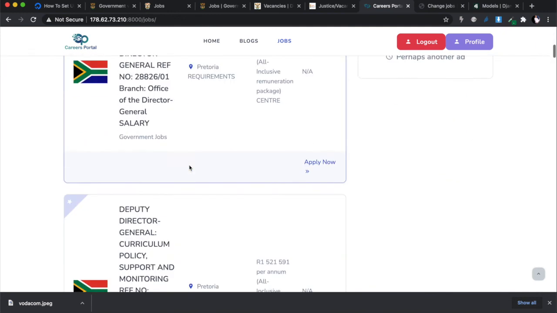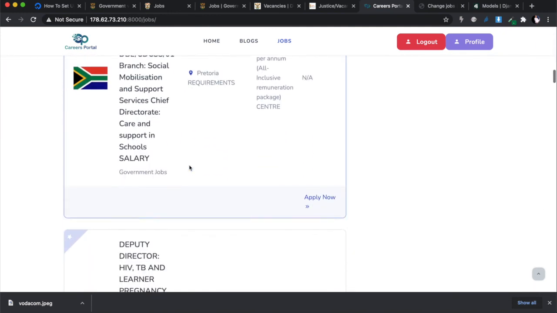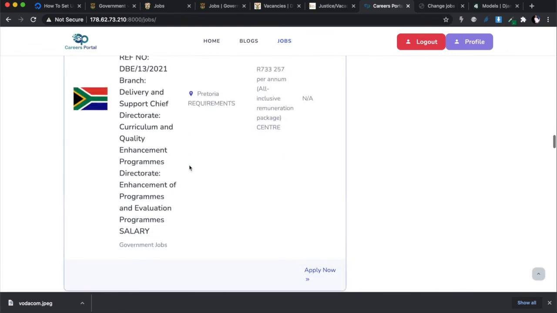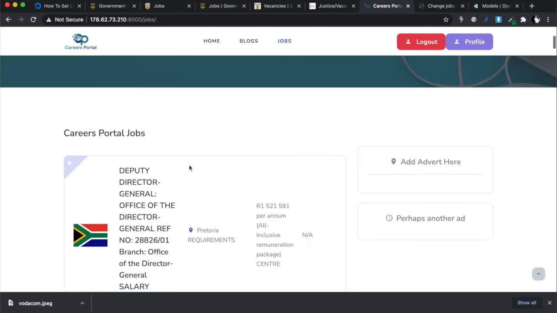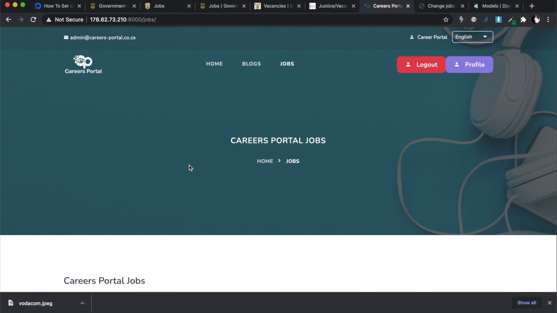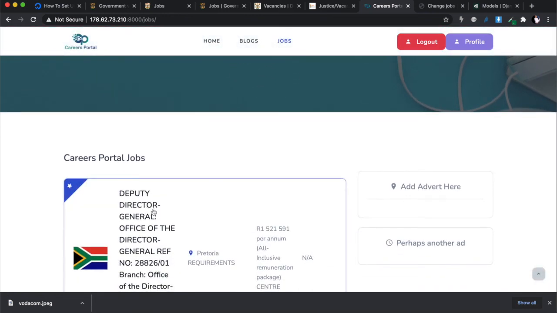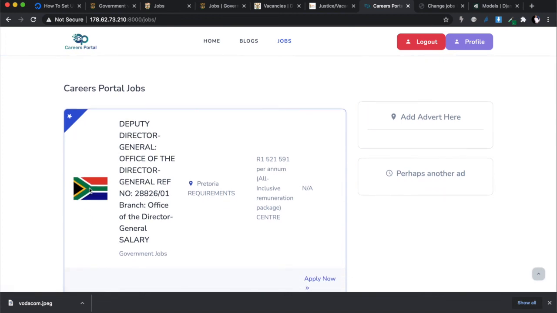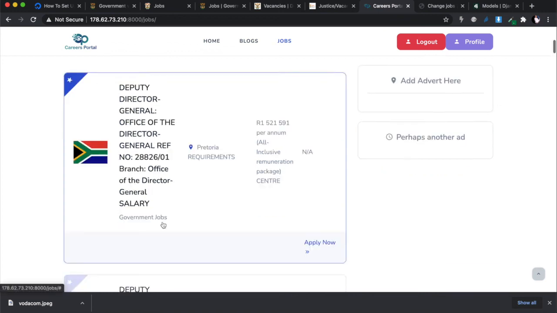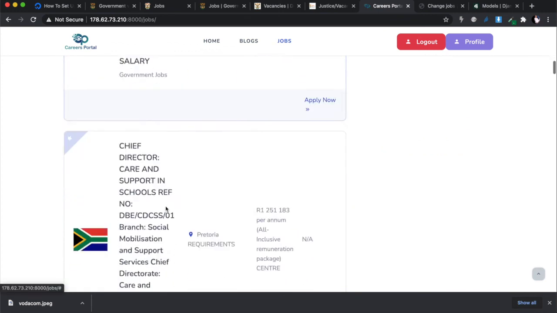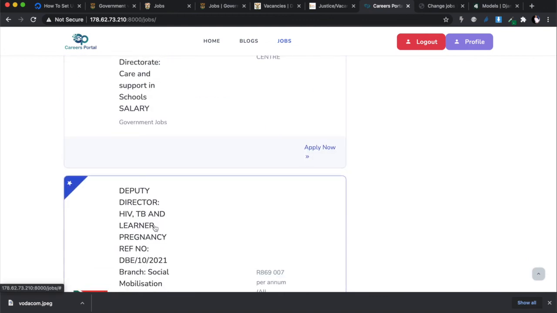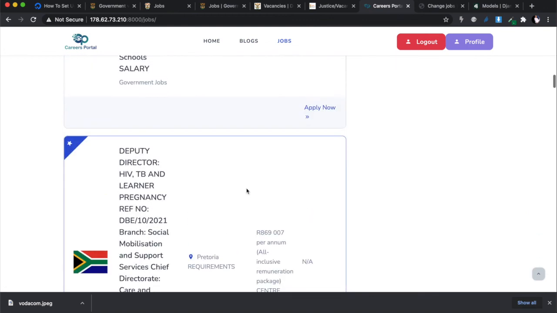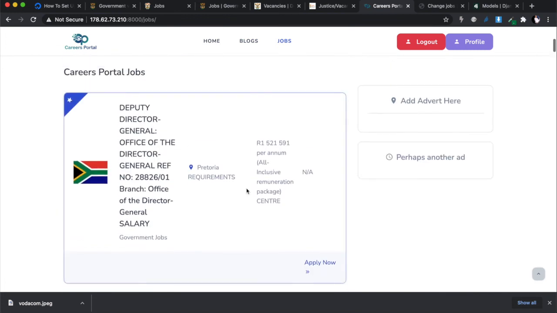Okay. There you go. So the HTML is a bit shaky, but we'll fix that later. I think the important thing is that it displays. So we have our job list. This was a government job. So this is the logo that we use. We used that flag that we downloaded, remember, and we saved it as that. So this is also a government job. This is also a government job. And I don't remember that I had a link for a detailed page on here. But so far it looks really good.